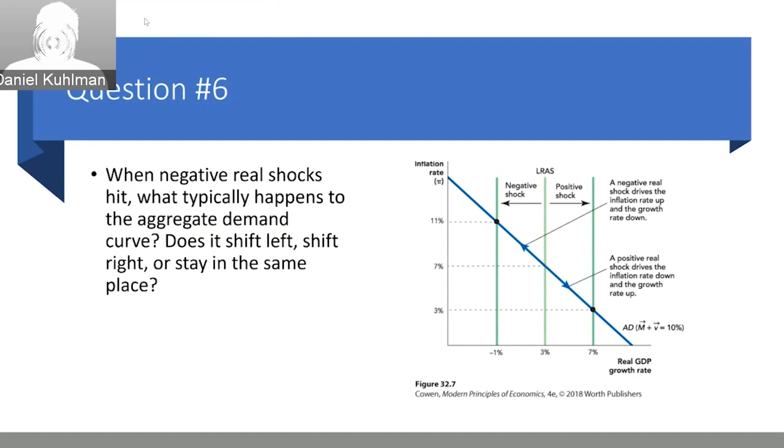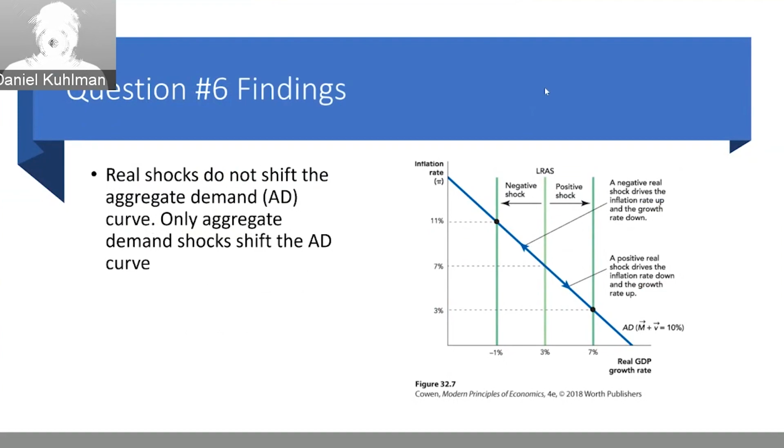Question 6 asks, when negative real shocks hit, what typically happens to the aggregate demand curve? Does it shift left, right, or stay in the same place? The answer is that real shocks do not really shift the aggregate demand curve. The aggregate demand curve is only affected by aggregate demand shocks, such as increases in taxes or general fear of the economy. Real shocks will affect the real GDP growth rate, but they don't shift the aggregate demand curve inward, and we'll see different scenarios later.